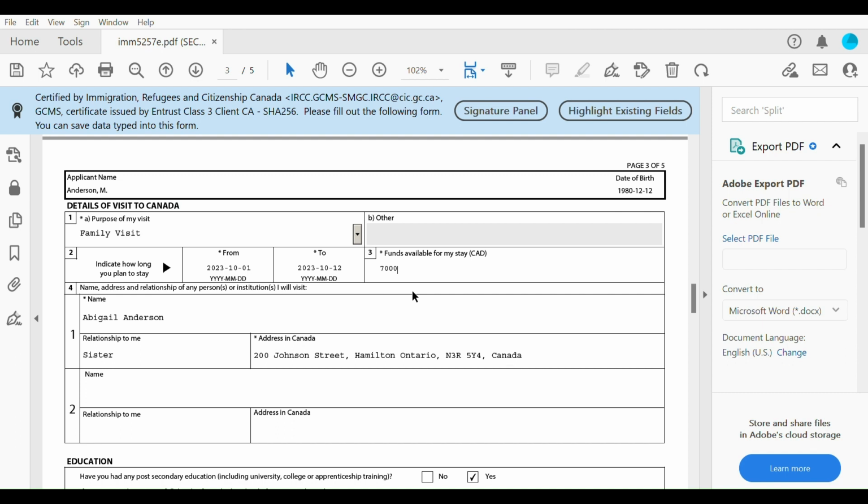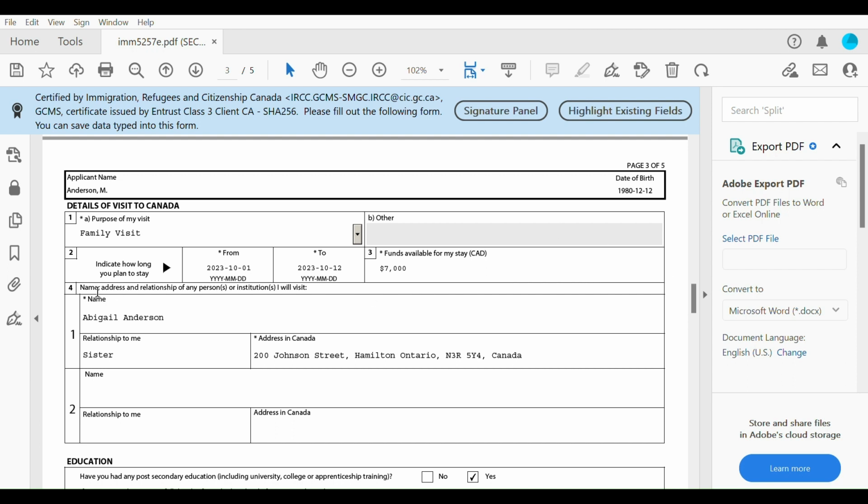Because they are going to put all that into consideration. If you're coming with family, if you're coming with children, how much are you coming with? They put all that into consideration. So make sure you have enough funds for the duration of time you're going to be staying, as well as the number of people you're coming with, right? If you're coming with family, then make it make sense. I hope you guys understand what I mean.